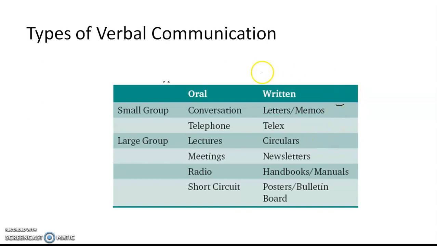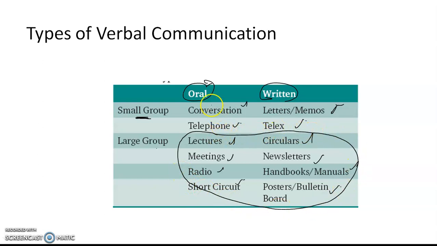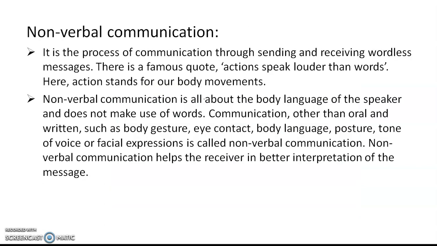And there are different types of verbal communications. In the case of oral, in the small group we call it conversation and telephone, and written in the small group, letters or memos and telex. But while coming to oral communication in the large group, like lectures, meetings, radios, and a written format in the large group, circulars, newsletters, handbooks, manuals, posters, bulletin boards, all these things can be taken as written communication in the case of large groups. So these are the large group category in oral and written communications. These are the examples of small group communication, small group oral communications, right?